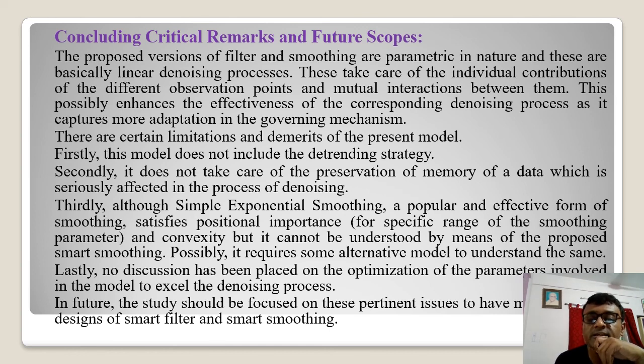Possibly it requires some alternative model to understand the same, because though we can understand the Kalman filter as a particular example of the positional interactive filter, unfortunately we cannot derive simple exponential smoothing, though it's very popular and effective, and of course in some ways better than the Kalman filter, I should say. Unfortunately we cannot derive the expression of simple exponential smoothing from the context of our proposed generalized model of positional interactive smoothing.